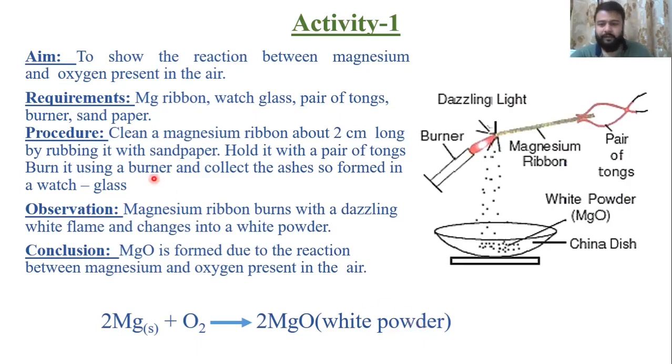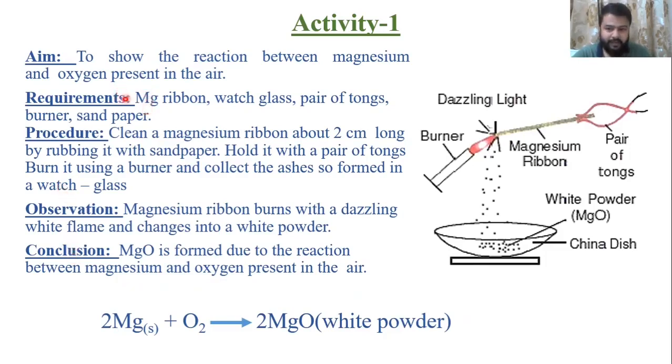Students, you have to remember three important questions for this activity. The first one is the observation. You have to remember production of a dazzling white flame along with formation of a white powder. Conclusion: magnesium oxide is formed due to the reaction between magnesium and the oxygen which is present in the air. And the third is this chemical reaction. So these are the three questions based on your observation and conclusion.